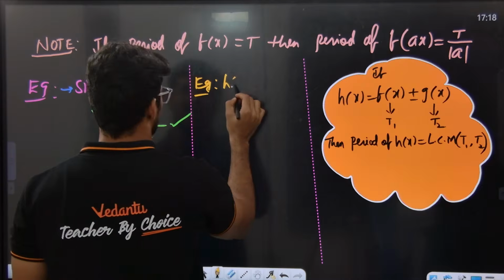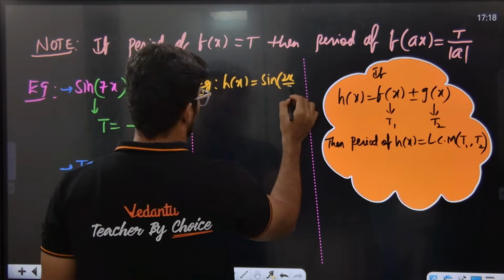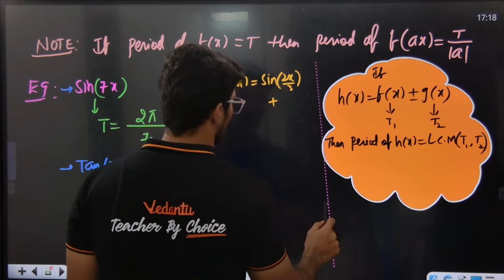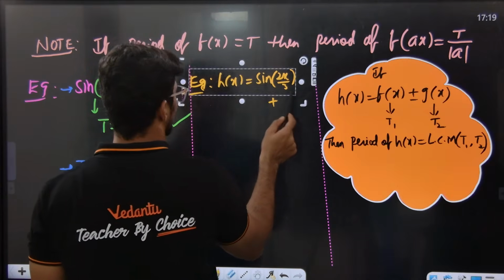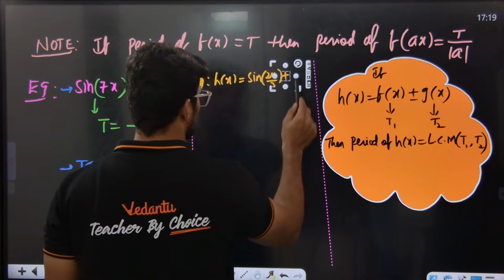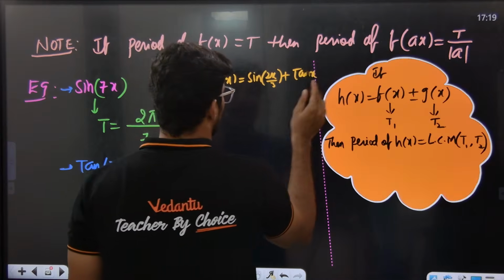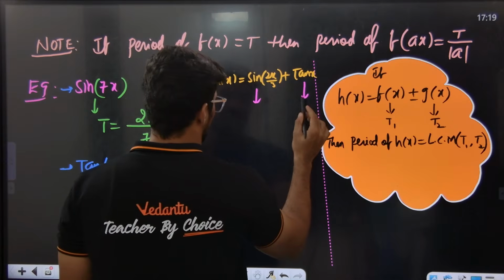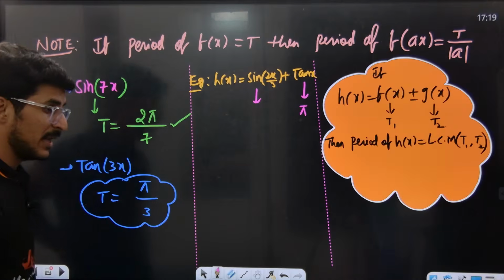Let's say h of x is equal to sin of 2x by 3 plus tan x. Tell me, what is the period of h of x? What is the period of this guy?